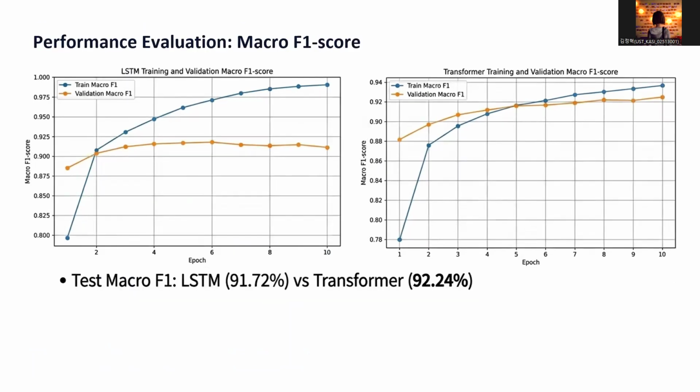And this slide shows the F1 score results. The F1 score is useful because it evaluates class-balanced performance. The trend was similar to accuracy. The LSTM validation F1 score became stagnant after the middle epochs, while the transformer encoder maintained a more stable validation F1 score. On the test set, the transformer also achieved a slightly higher F1 score than the LSTM. Both models performed best on the sports class, while business and sci-tech were relatively more difficult.